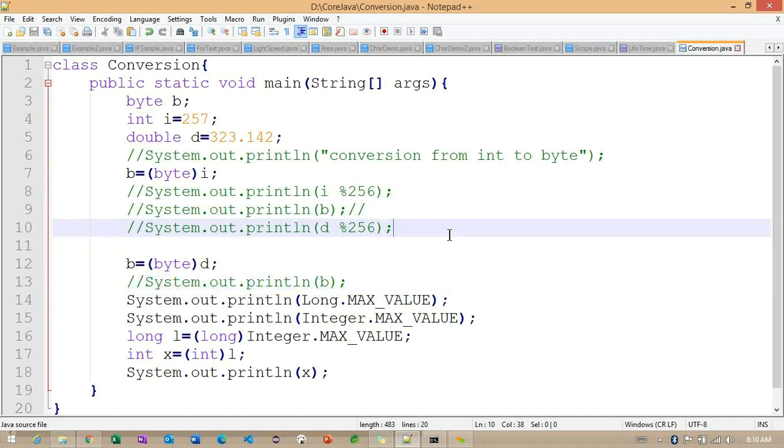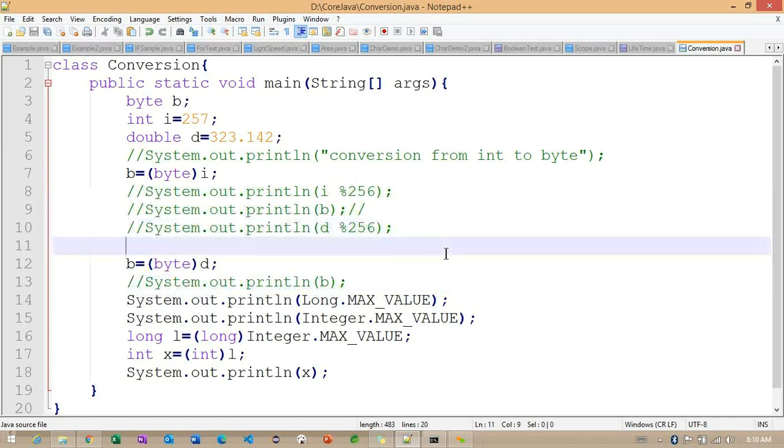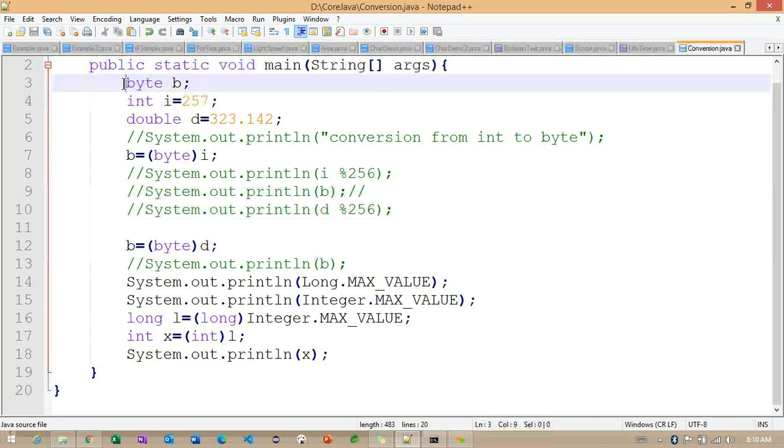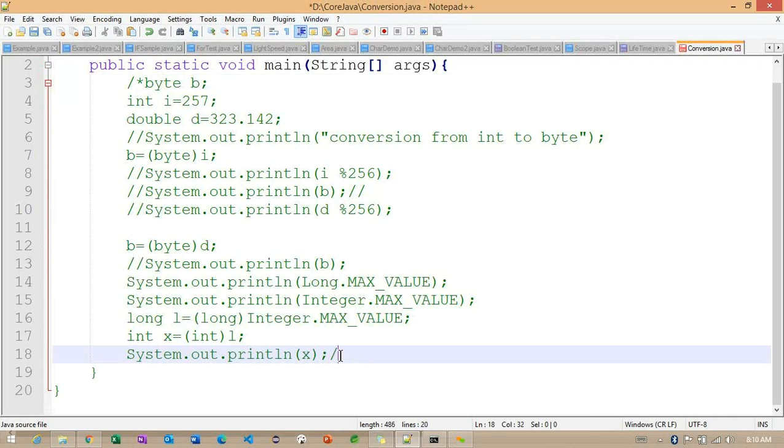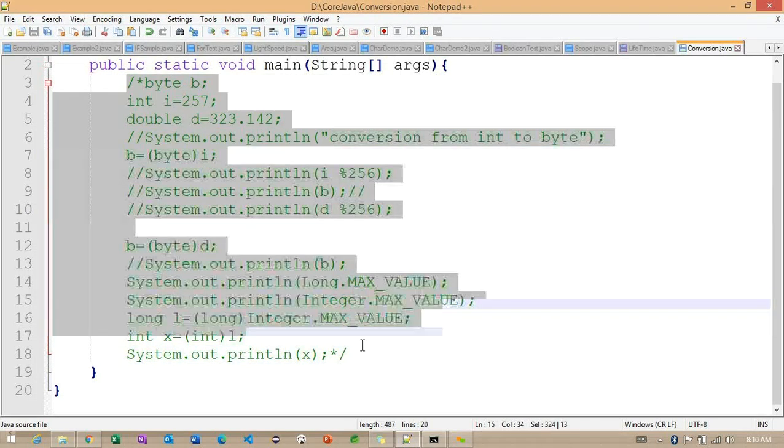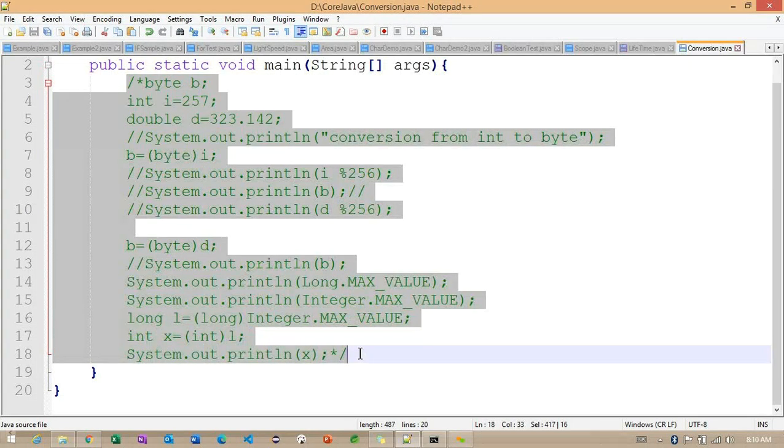Okay. So now observe here. I want to provide one more example here. Let me comment out this particular section here. So this is a single line comment here. Now whenever we want to comment more than one line, what can we do?